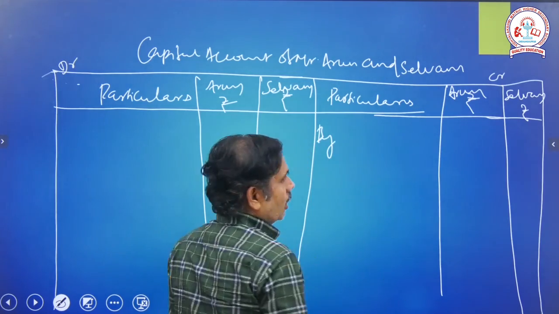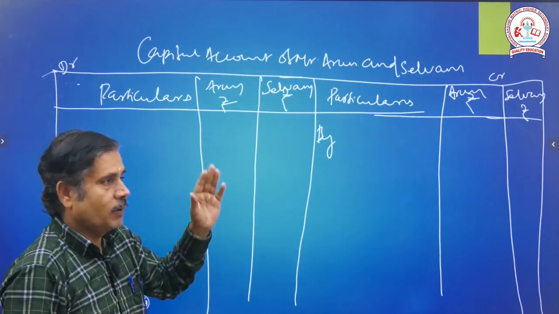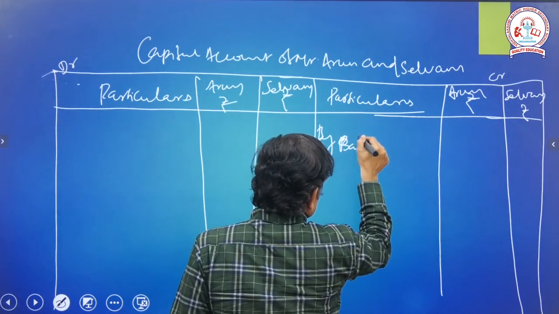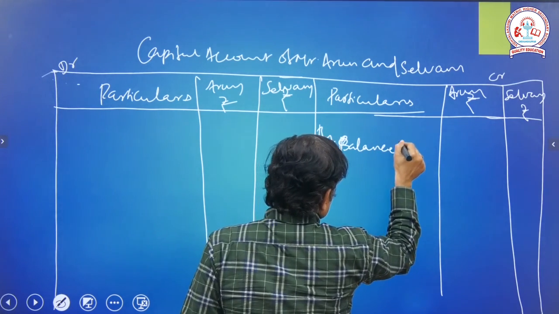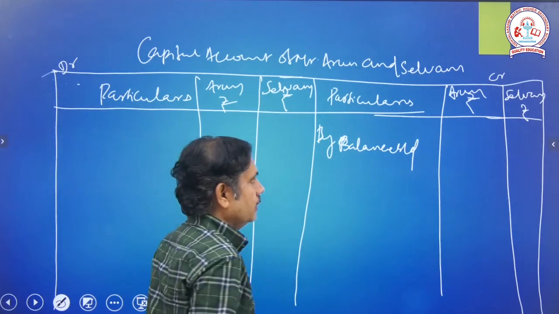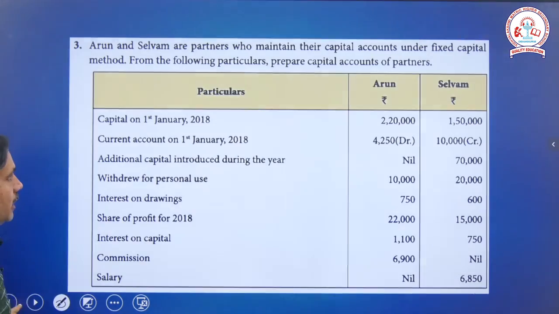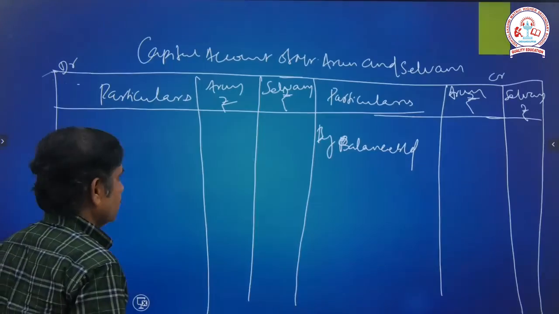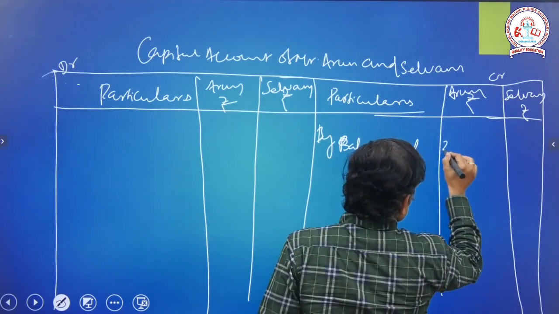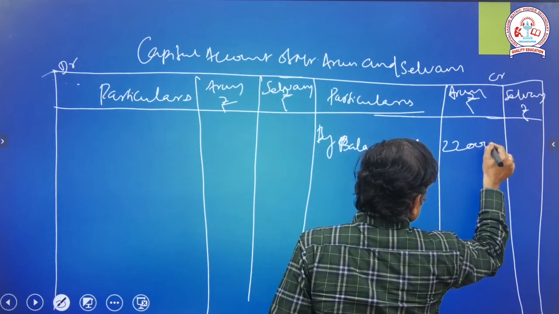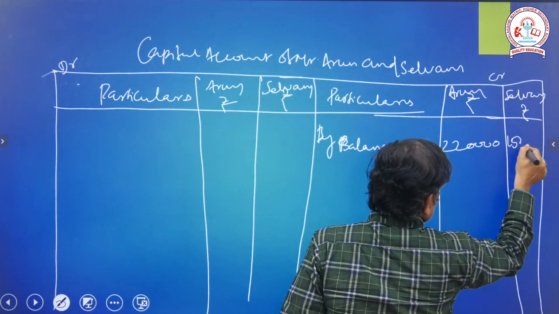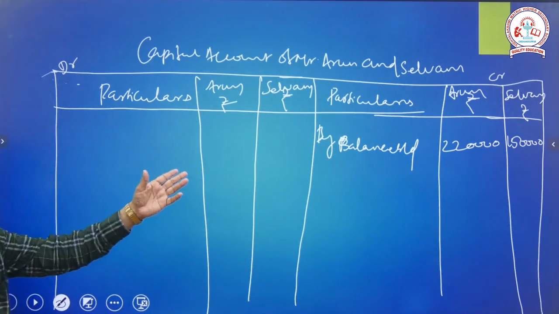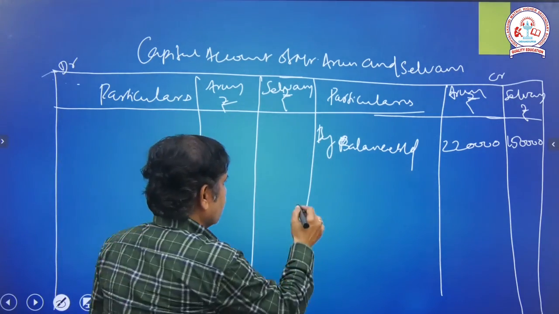Now, we can write the values for the partners' capital account. The capital will always appear on the credit side of the partners' capital account. Write the name here: by balance b/d. Now, we will see the values here: 2,20,000 Arun and Selvam 1,50,000.